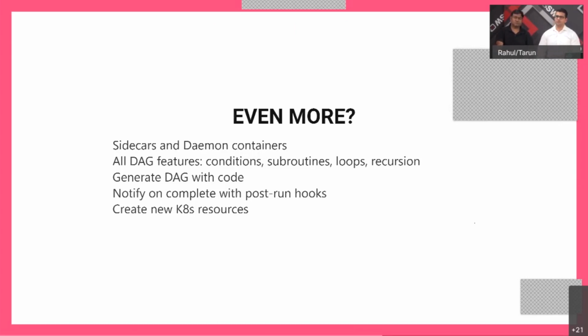Recursion is also something you're very much aware of. You also have the capability to generate these flowcharts with code. So if your requirements are very dynamic, in that you have to run certain steps based on certain conditions dynamically, you can do that. You can write some code for it.